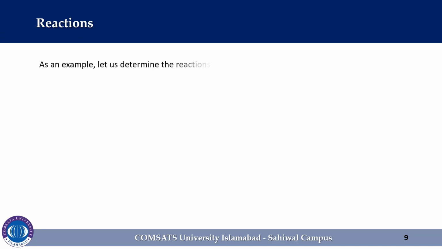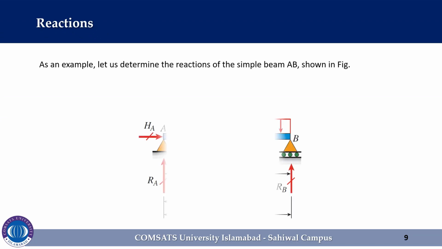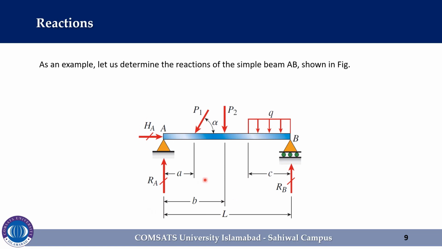As an example, let us determine the reactions of a simple beam AB as shown in figure here. This beam is loaded by an inclined force P1, a vertical force P2 and a uniformly distributed load of intensity Q. We begin by noting that the beam has three unknown reactions, a horizontal force that is symbolized with HA at the pin support, a vertical force RA at the pin support and a vertical force RB at the roller support.